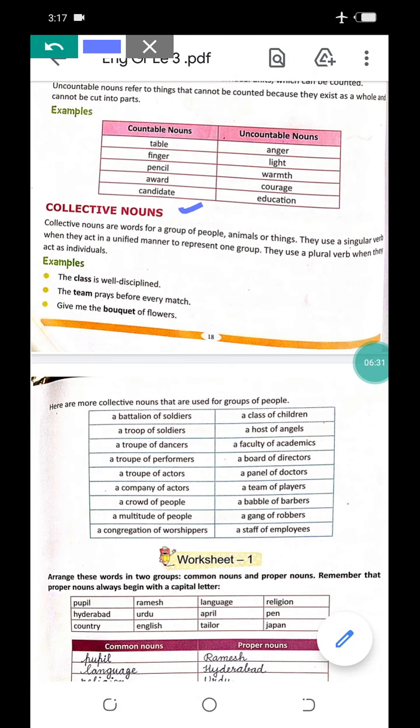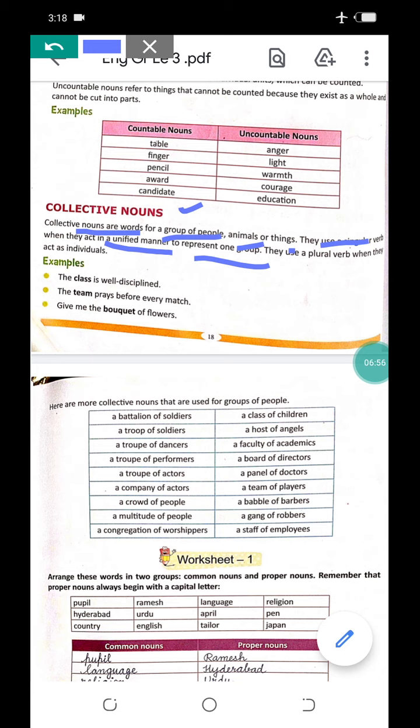What are collective nouns? We can identify with the name also. Collective means collection of nouns. So collective nouns are the words for a group of people, animals or things. They use a singular verb when they act in a unified manner to represent one group.